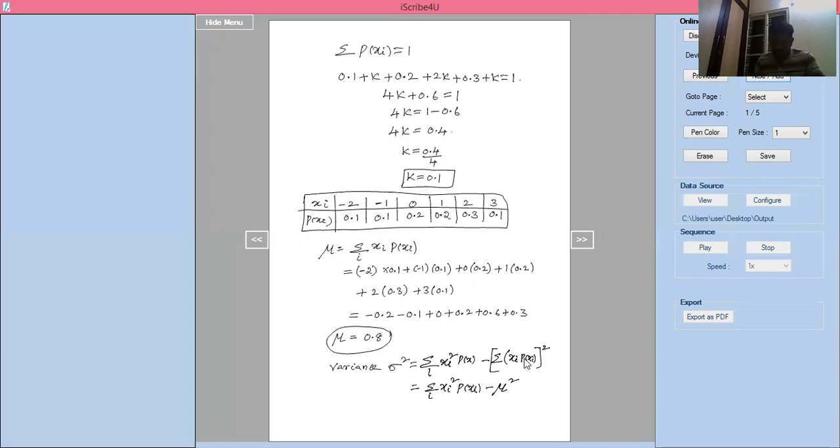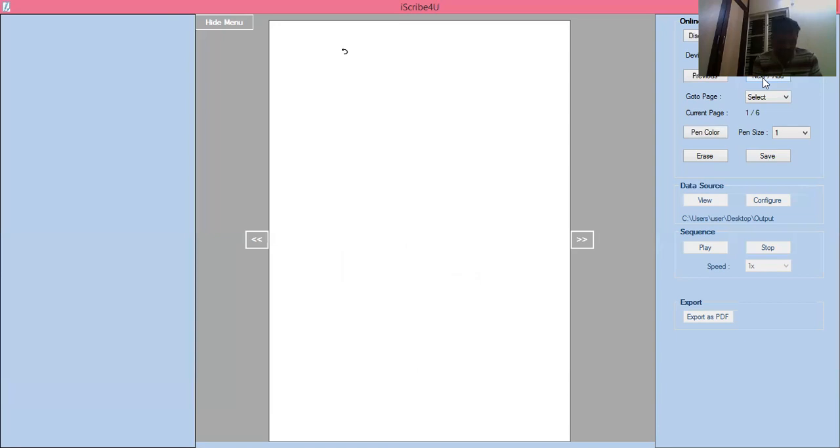Now sigma square equals the summation of xi square into p of xi, which is minus 2 square into 0.1 plus minus 1 square into 0.1 plus 0 square into 0.2 plus 1 square into 2 into 0.1, which is 0.2, plus 2 square into 0.3 plus 3 square into k, which is 0.1.